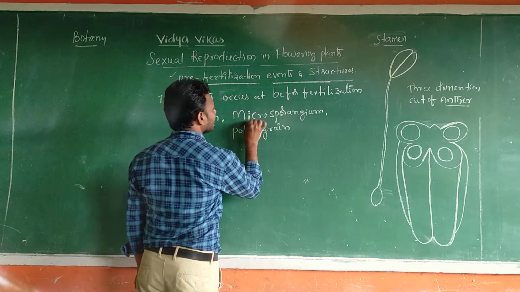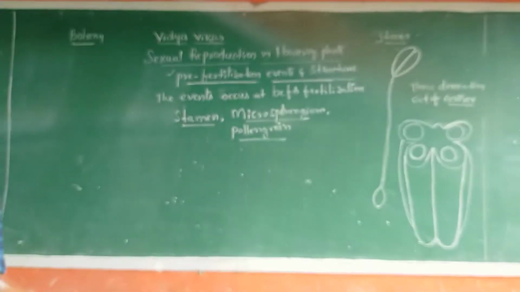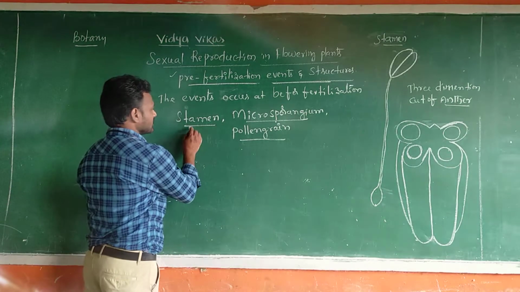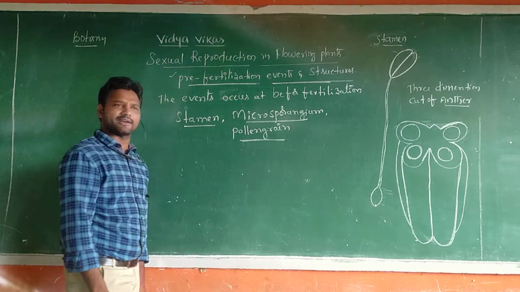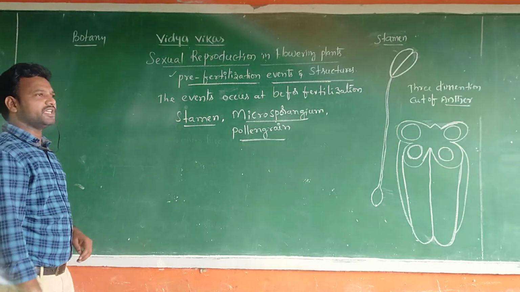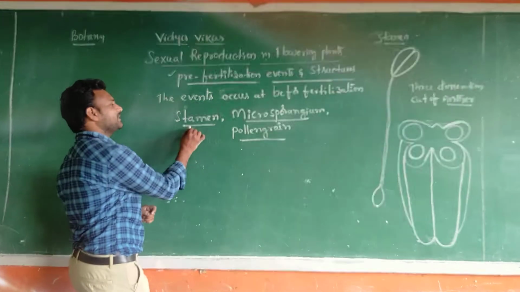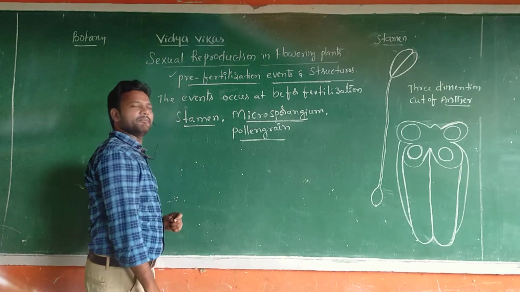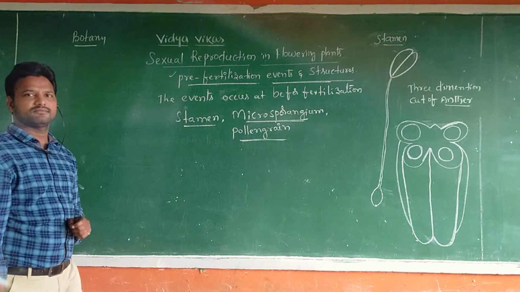These three are the pre-fertilization events and structures. Stamen, microsporangium and pollen grain. What are these three, sir? Once again I repeat: stamen, microsporangium, and pollen grain.